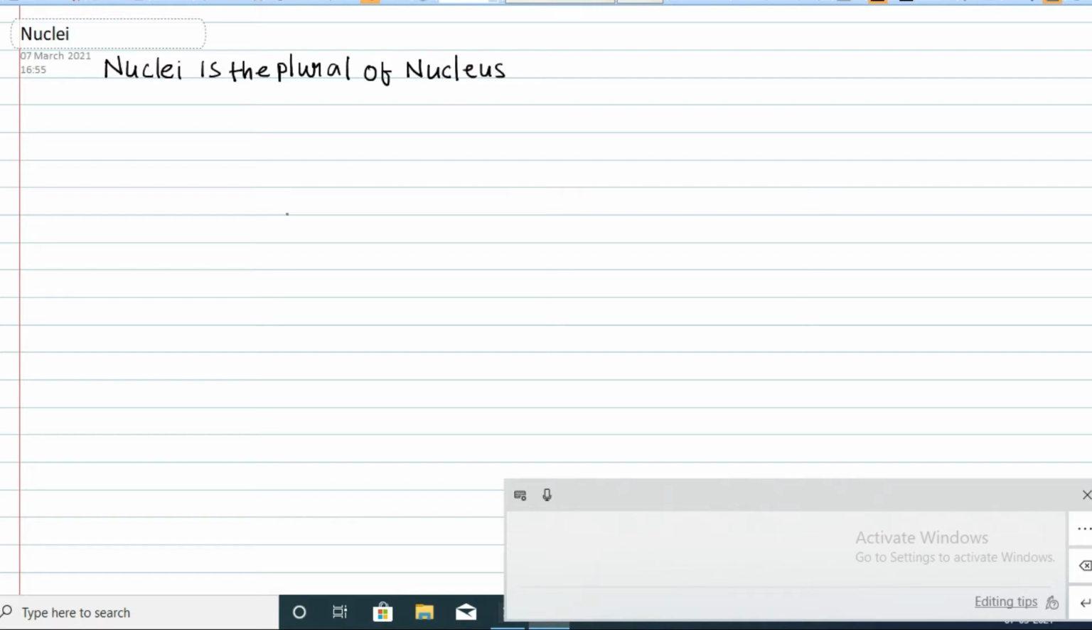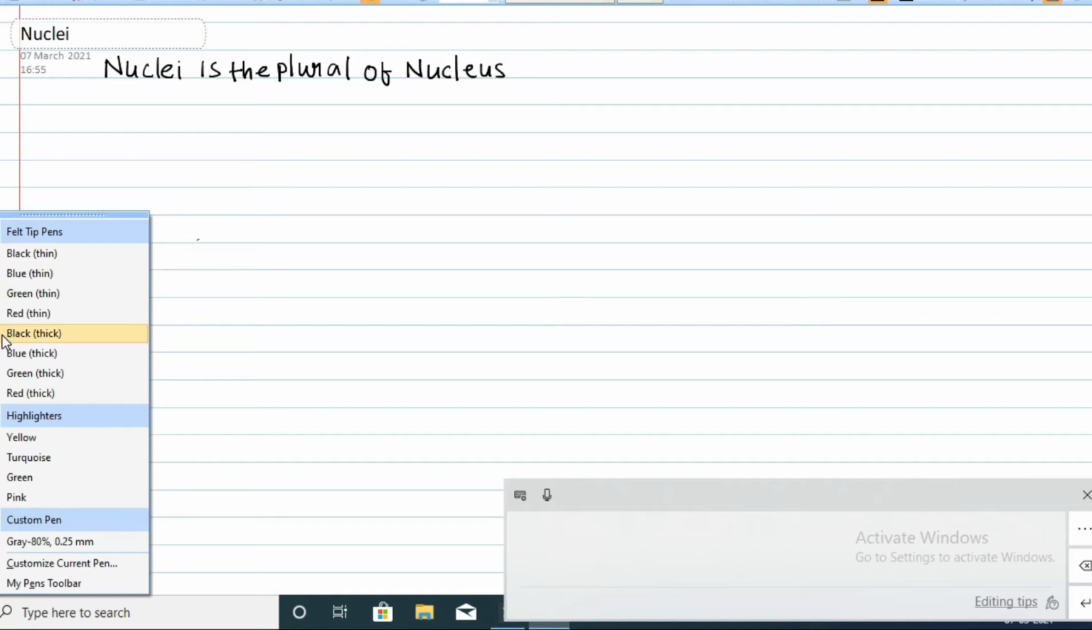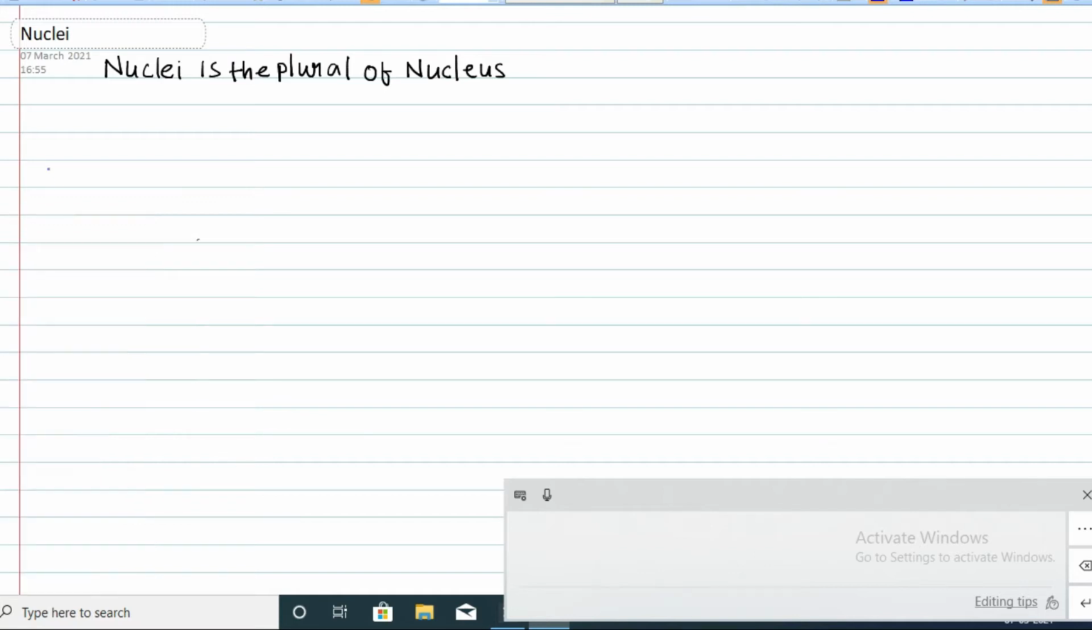So first we are going to start with the composition of the nucleus. We need to study about the composition of the nucleus. These are some important points regarding the composition of the nucleus.